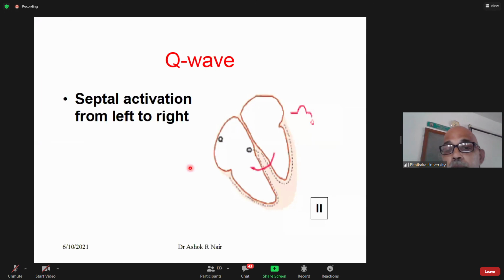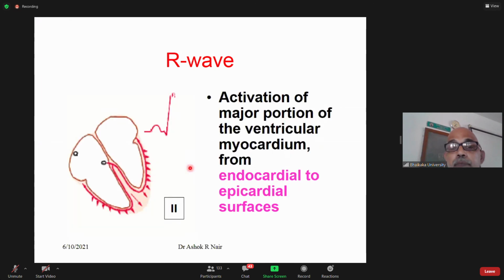Then the depolarization is spreading from endocardium to epicardium, so the electrical activity is in this direction.